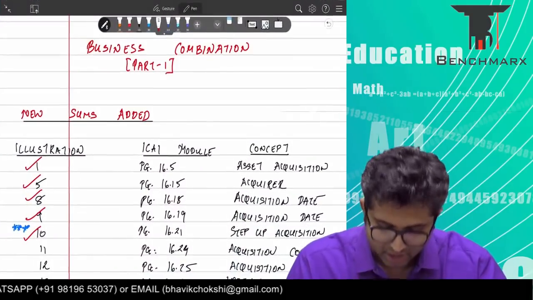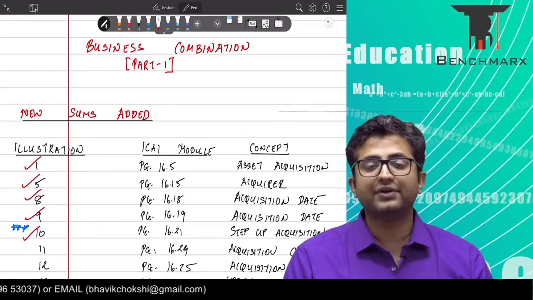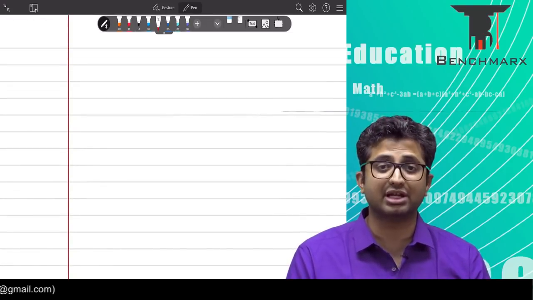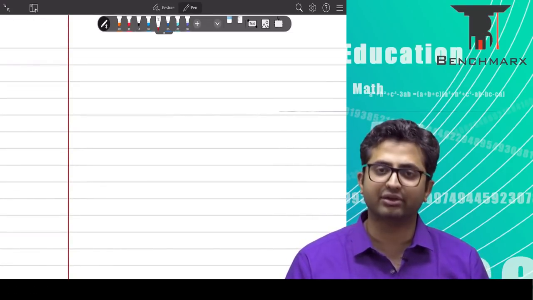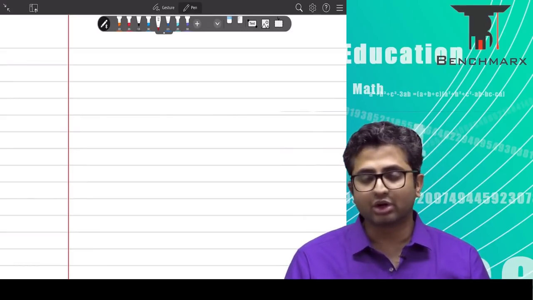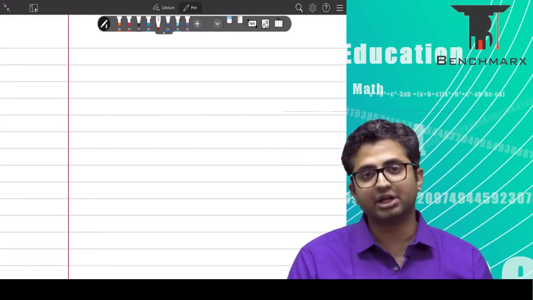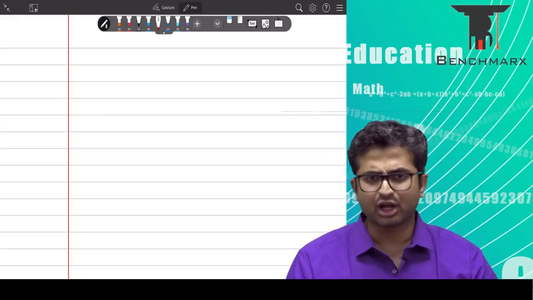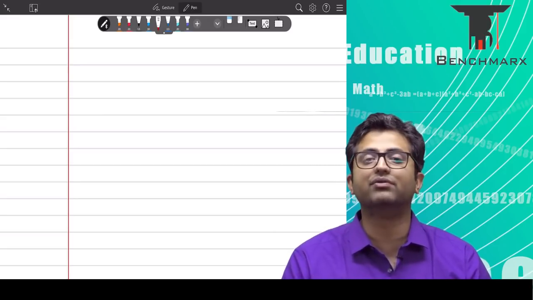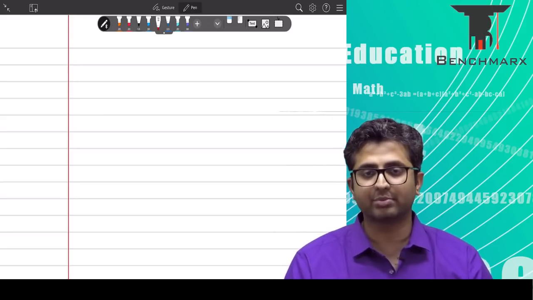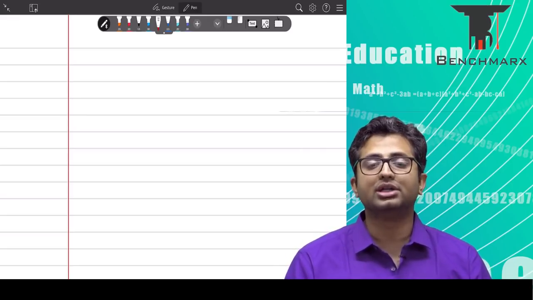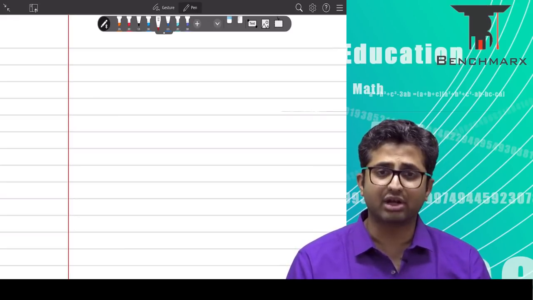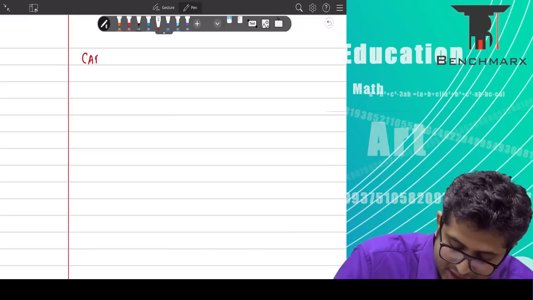Okay, so if it is a step-up acquisition, how do we study step-up acquisition? Ind AS 103 says that if you have acquired a lot, let us say 30% stake, that does not give you control. You then acquire another 70% stake. This is the second lot which gives you control. Now, when I acquire a 30% stake, I have a significant influence. That is an associate relationship, and hence I will normally follow the equity method of accounting prescribed under Ind AS 28. In which case I will record my investments at something called as carrying value.